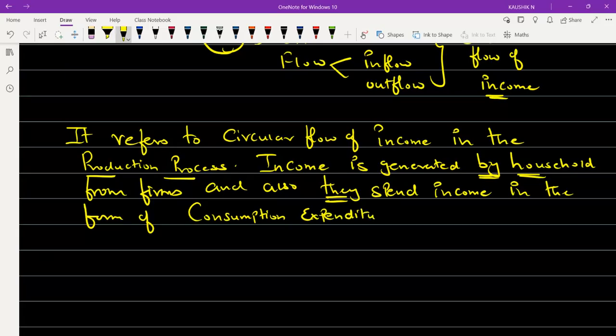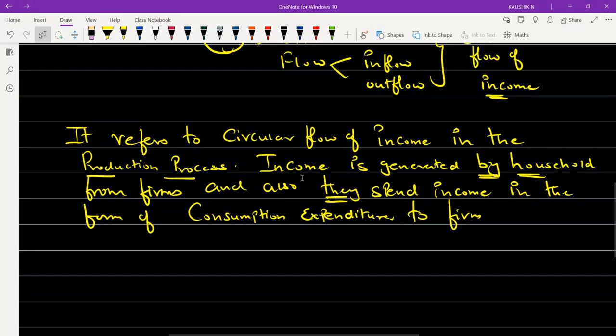Consumption expenditure. So it says very clearly, the firm is only generating the income. Income யார் generate பண்றா பாரு. Income is generated by household from firms. So that means the firm is generating the income with the help of the household, and then the household is using that particular income in the form of consumption expenditure to the firm itself. They are giving it back to the firm itself.